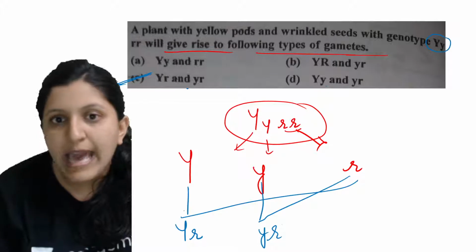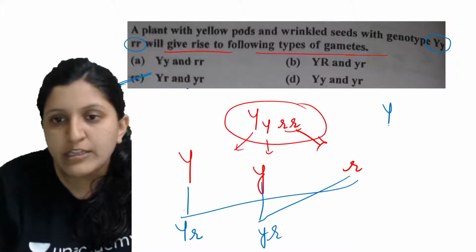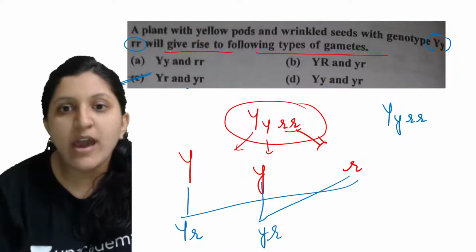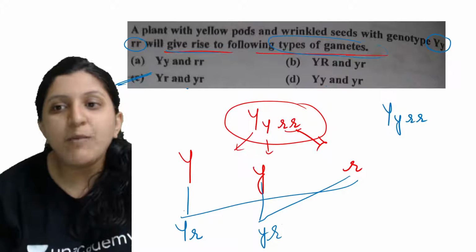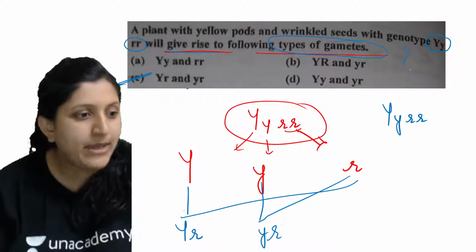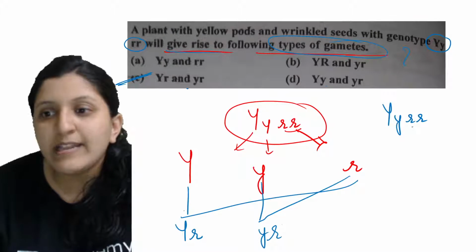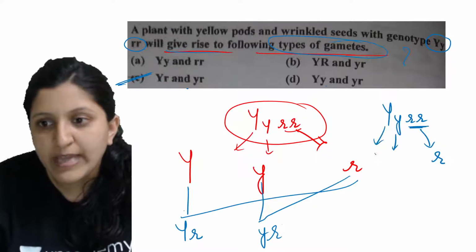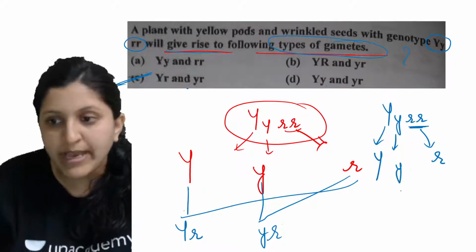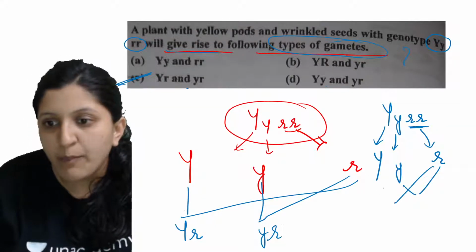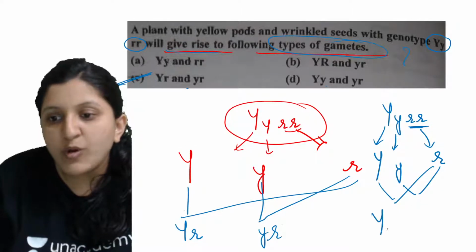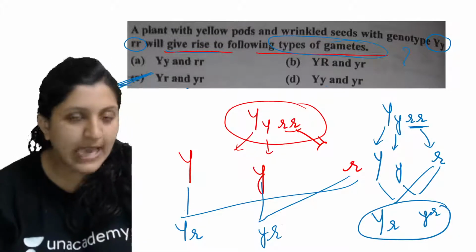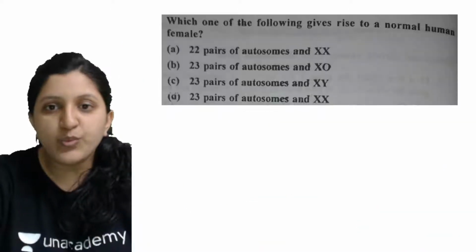They have already given this combination, that being the genotype. So how are you going to form a gamete? They are asking you to form a type of gamete, so you need to know what the gamete is. In that case you can see that this is the same, so you will be taking only one. These two are different here, small y and capital Y, so you will be making a combination like this. Whatever combination you are able to generate, these are the gametes. Okay, so let's go to the next one.